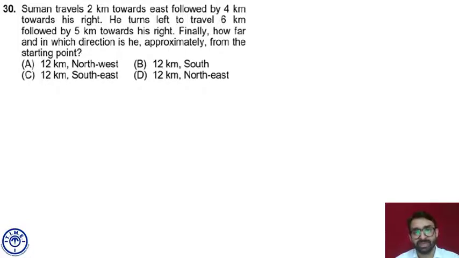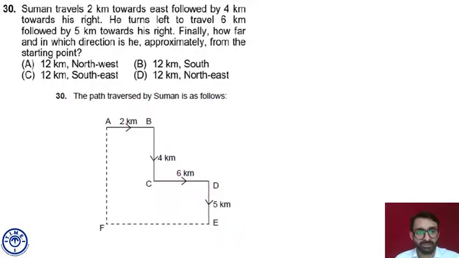That means he must be going towards south direction, and he traveled 4 kilometers. He turns left. Now when somebody is moving towards south and takes a left turn, that means he again started moving towards east, and travels 6 kilometers. So this is something which we can generate out of it.